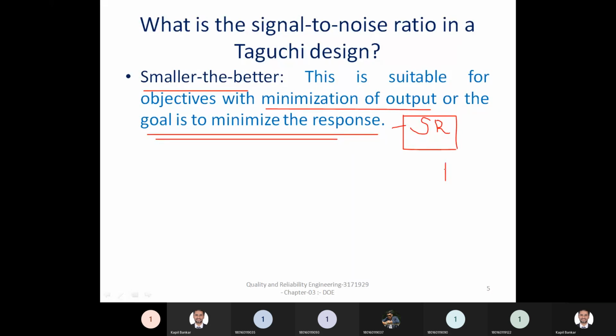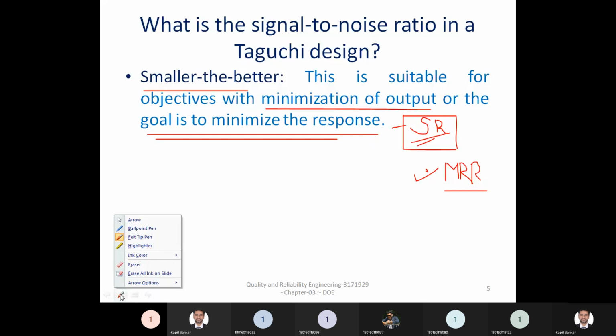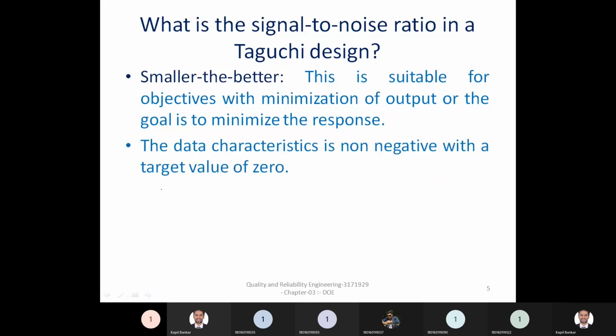And suppose MRR, metal removal rate, is there. That type of problem is considered a maximization. So in case of MRR, you must go for the larger is the better, and for the SR, you must go for smaller is the better. In smaller is the better, the data is non-negative with a targeted value of 0. So here non-negative values will be there.